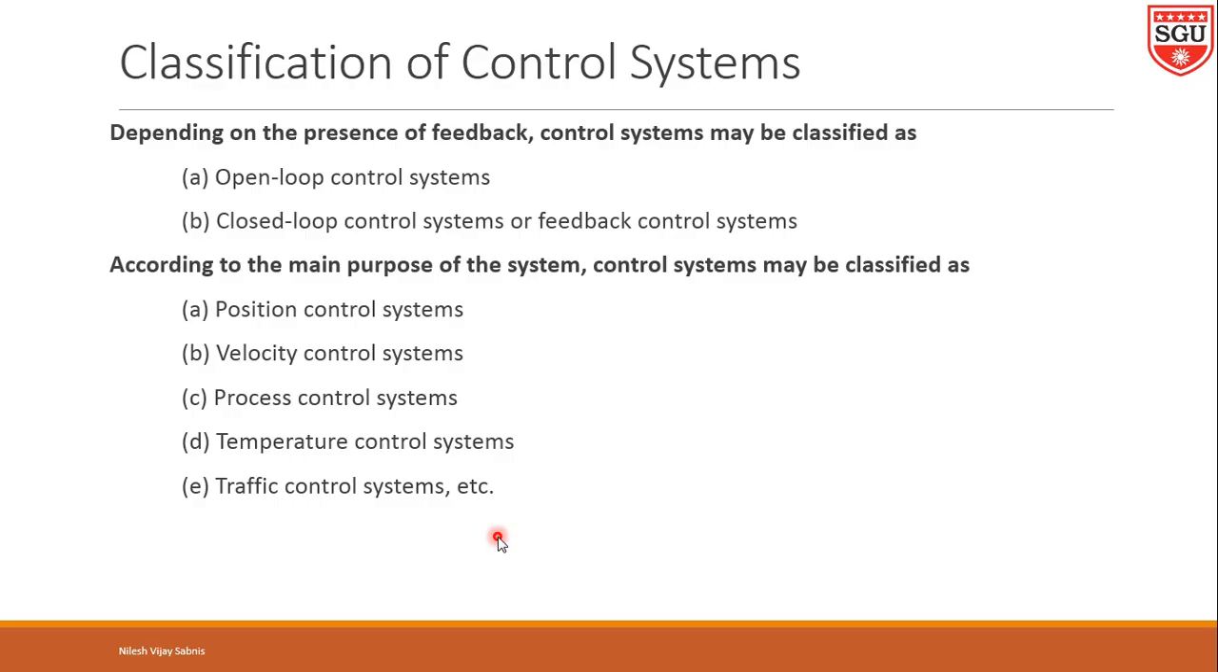Position control system means, in case of a machine tool, its position should be accurate. Velocity control system means the control of the velocity. Process control system is mostly used in the process industries where the process has to be controlled. Temperature control system, you know by the name itself. Traffic control system, you are observing daily.